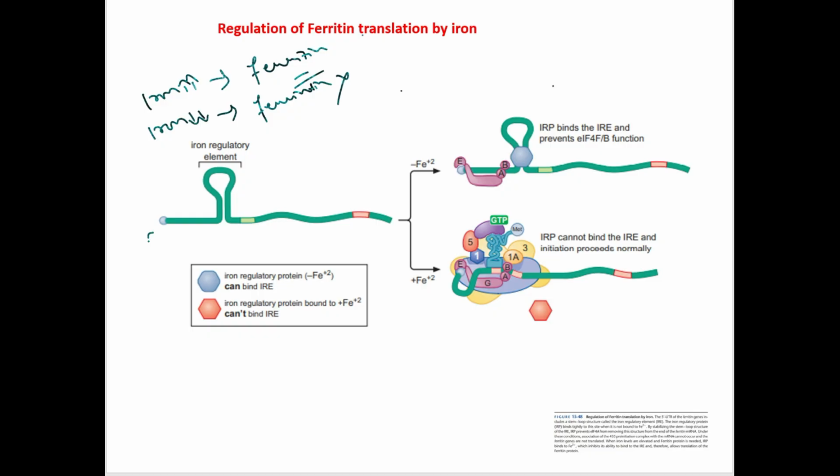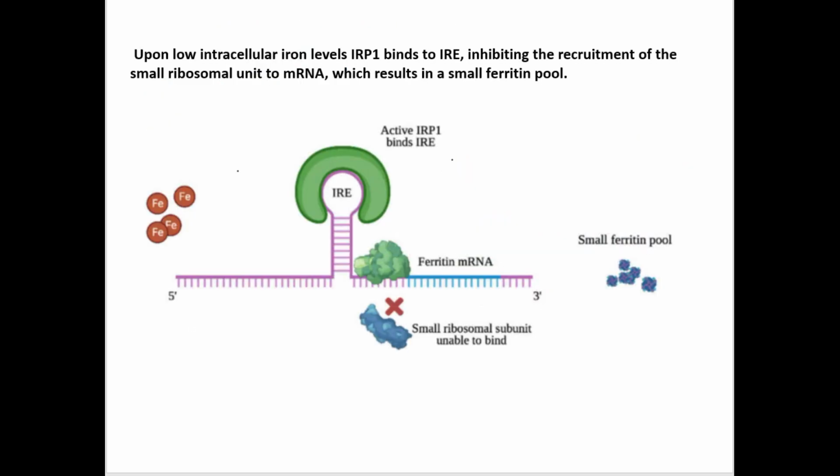In the mRNA, it is having a 5' region and a 3' region. And it is having an iron regulatory element which is forming a loop-like structure. When that is a loop-like structure, it cannot form the protein, because for the synthesis of the protein, it requires ribosome and other machineries to come and bind. If that is a loop-like structure, the ribosome and other machineries cannot come and bind in this region. So let us first understand how this iron is regulating the formation of ferritin.